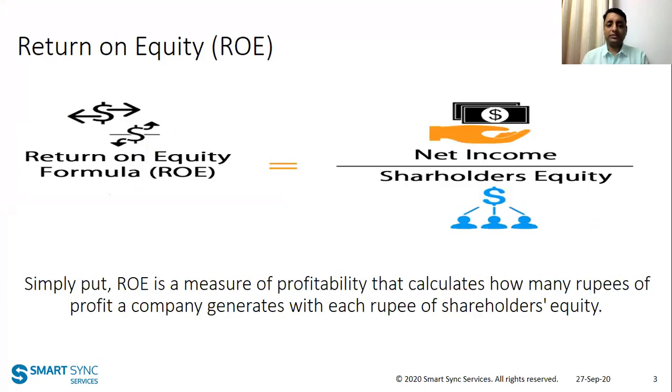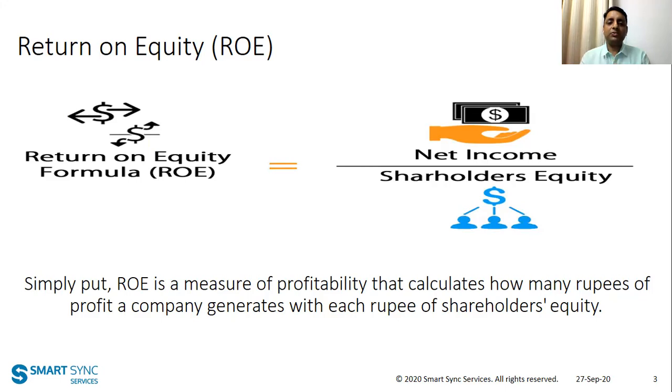Return on equity. I have a simple formula which you can see on your screen. Net income by shareholders' equity. Simply put, ROE is a measure of profitability that calculates how many rupees of profit a company generates with each rupee of shareholders' equity. Let me just give you a very simple example. And please keep this example in your mind because throughout this presentation, we'll use this example multiple times.